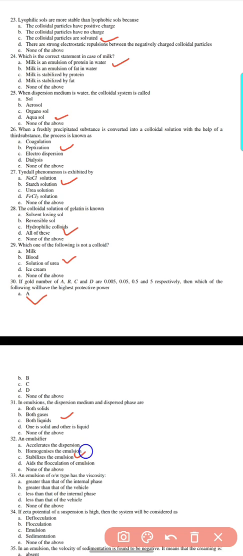Stabilize the emulsion. 33. An emulsion of oil in water type has a viscosity greater than the internal phase, greater than that of the vehicle, less than the internal phase, or less than the vehicle. Here none of the above. Here option A, greater than the internal phase.